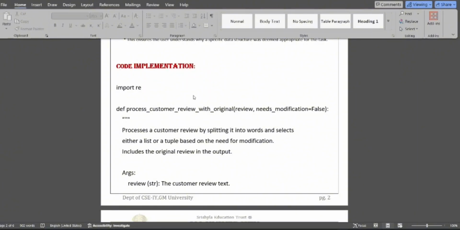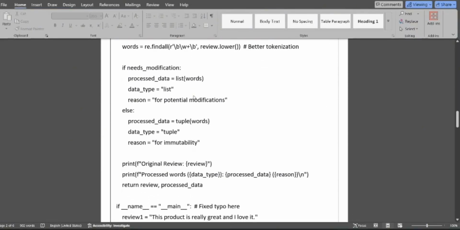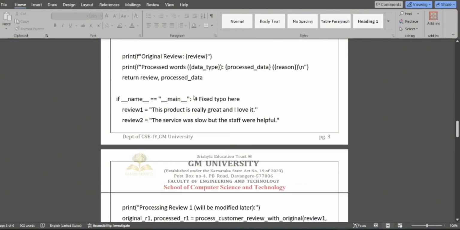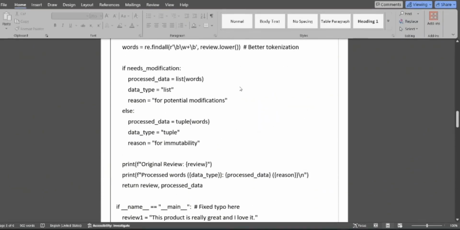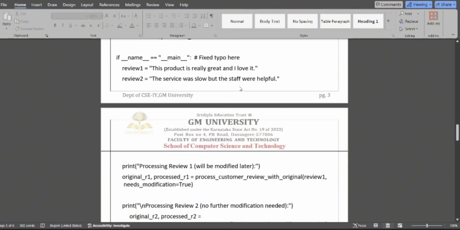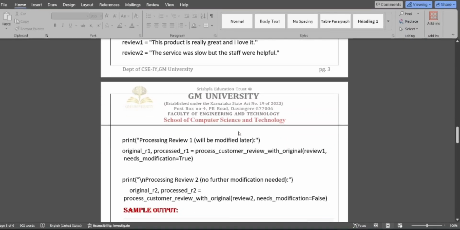And then it returns a value in the form of a tuple containing the original review and the processed words. We take the review in lowercase and split it, which converts the review to lowercase and splits it into a list of individual words based on spaces. It is a basic string manipulation technique.